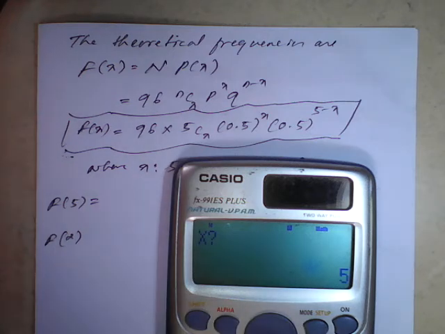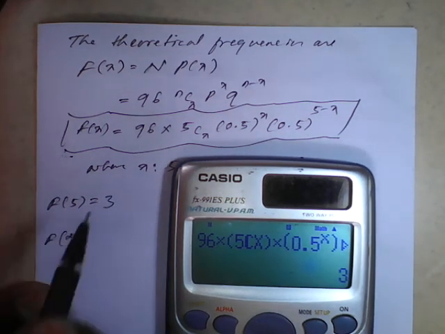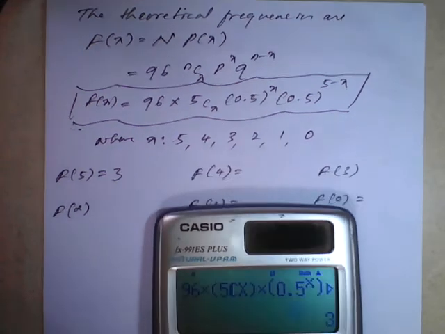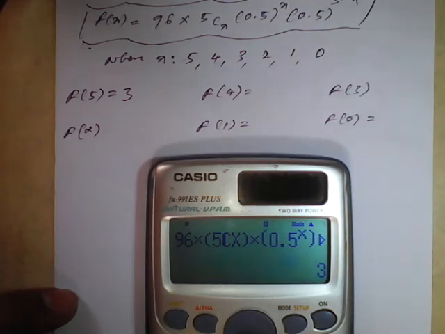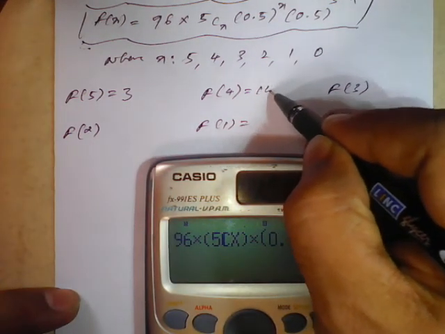Calc option. When x is 5, the answer we are getting is 3. Mention 3 here. Now when x is 4, it will be 15. Mention here 15.